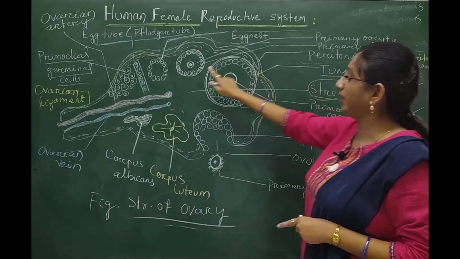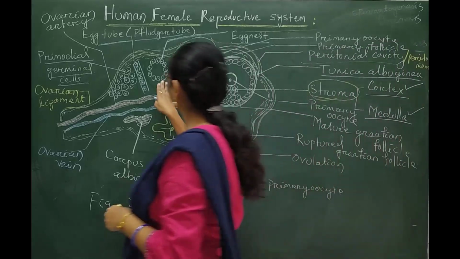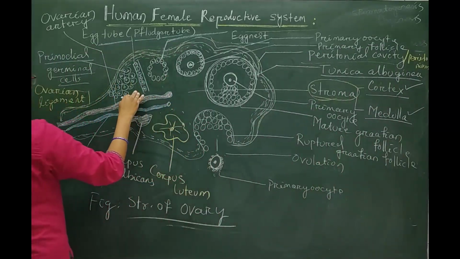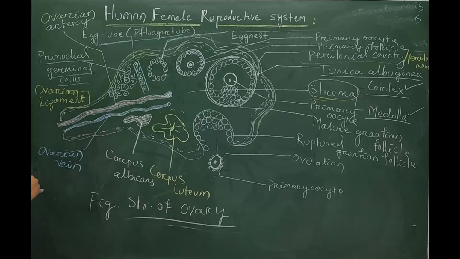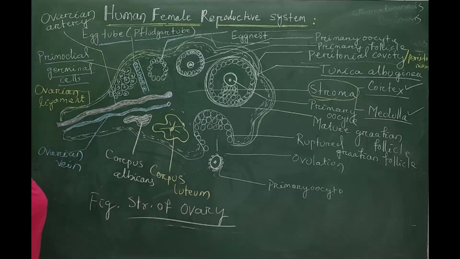So these primary follicles get prepared from the egg nest, which is prepared from the egg tube, and the egg tube arises from the primordial germinal cells. The number of primary follicles is numerous.